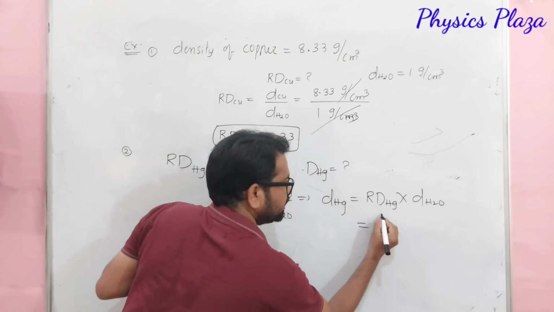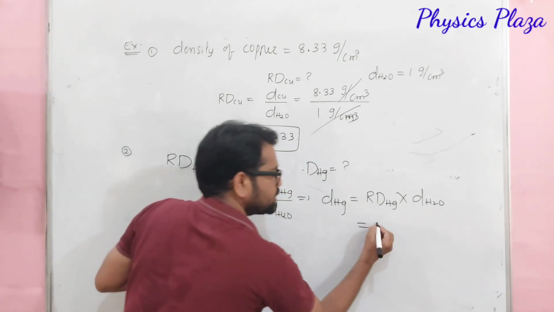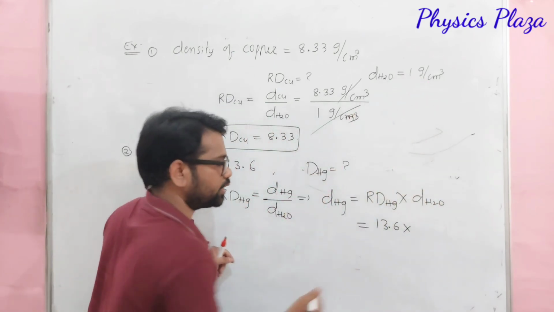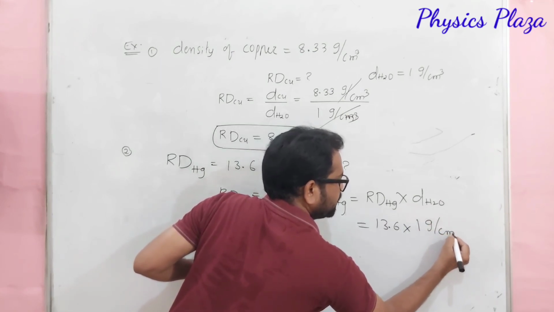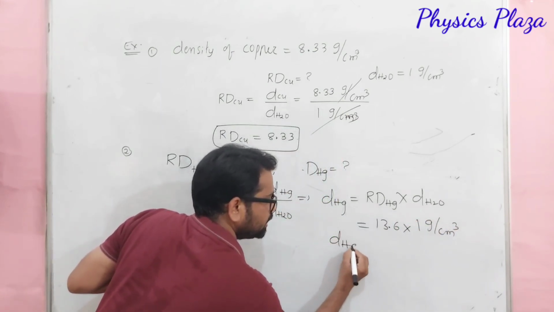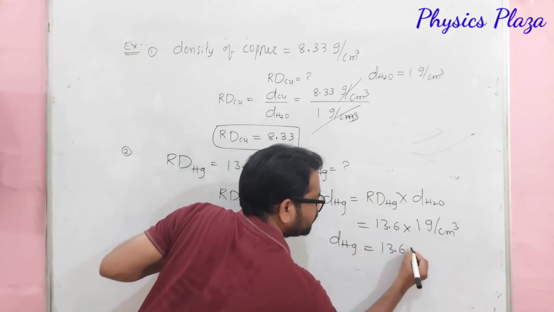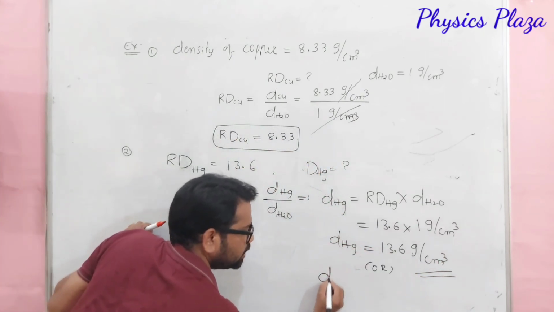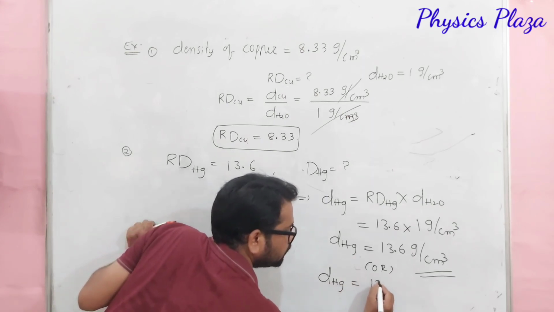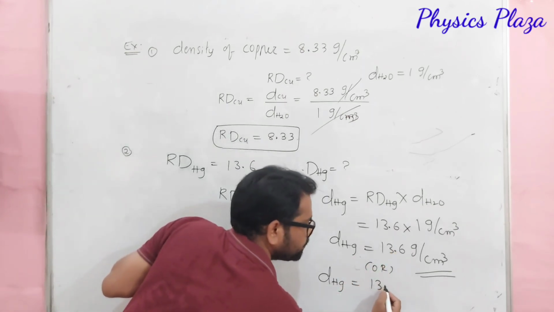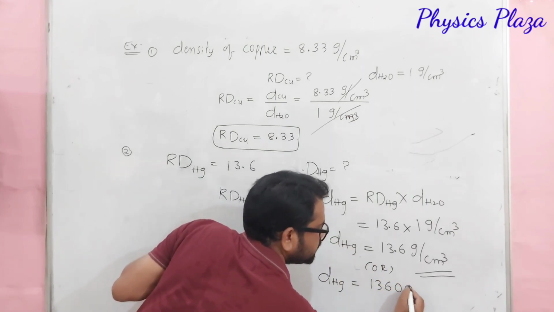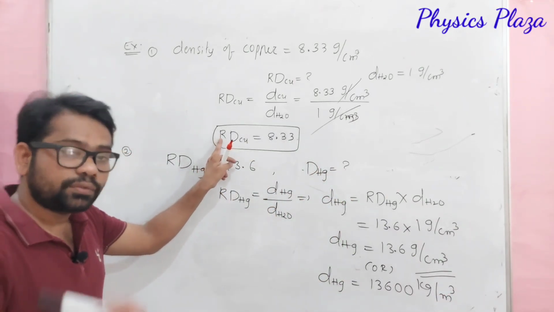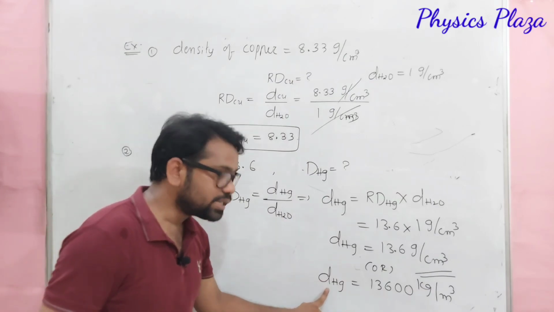So children, now relative density is given how much? 13.6. And density of water is how much? 1 gram per centimeter cube. So density of mercury is equal to 13.6 gram per centimeter cube. Children, this is how we can calculate. Density of mercury is equal to 13.6 into 1000. So it will be how much? It will be 13600 kg per meter cube. So this is how we can calculate the relative density of a given substance, and even we can calculate the density of a given substance.